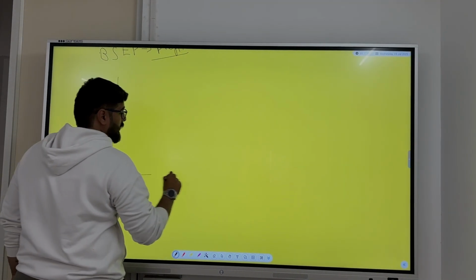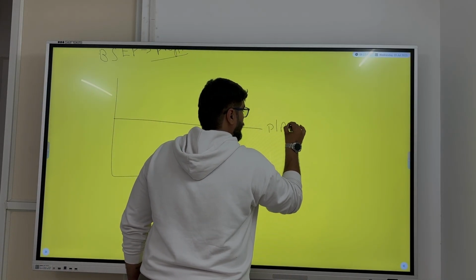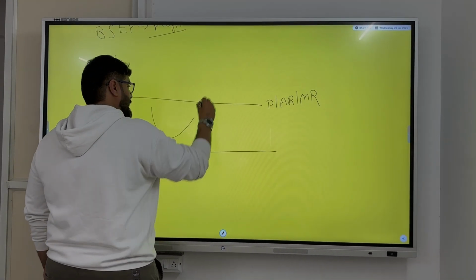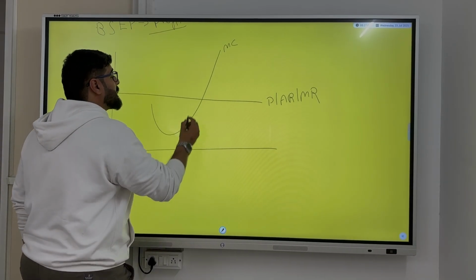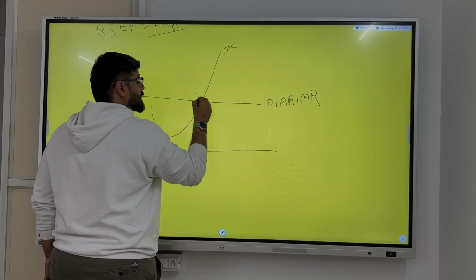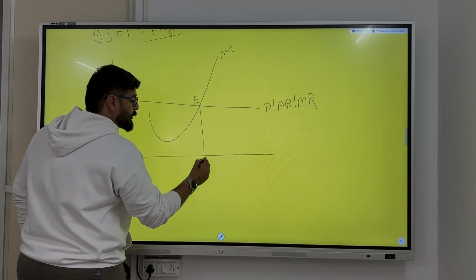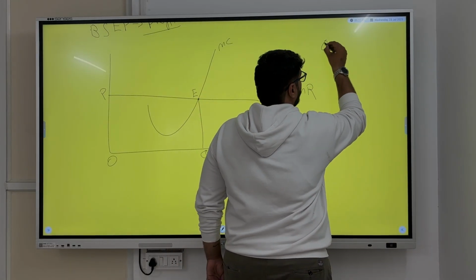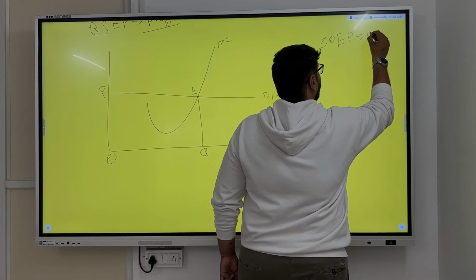Again, if I draw a curve, this is my price is equal to AR is equal to MR curve, and this is my MC curve. So where do I get equilibrium? MC curve cuts MR curve. This is my equilibrium. I draw a perpendicular. OQEP. What is OQEP? OQEP is my revenue.